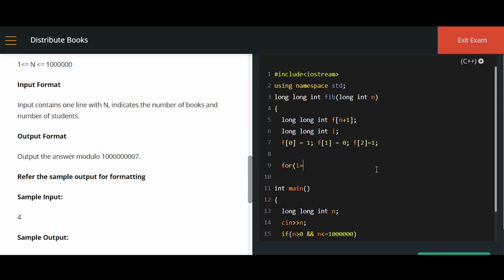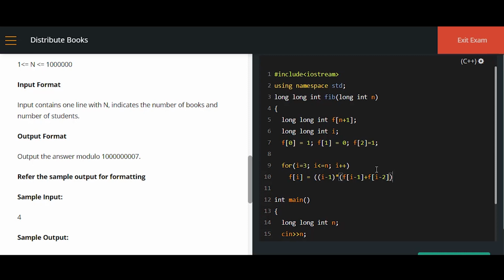So for i is equal to 3, i less than or equal to n, i plus plus. What we'll have to calculate? f of i, right? So f of i is equal to, open bracket, i minus 1 into f of i minus 1 plus f of i minus 2. I have closed this bracket and this bracket as well. Finally I am putting a modulo over here.